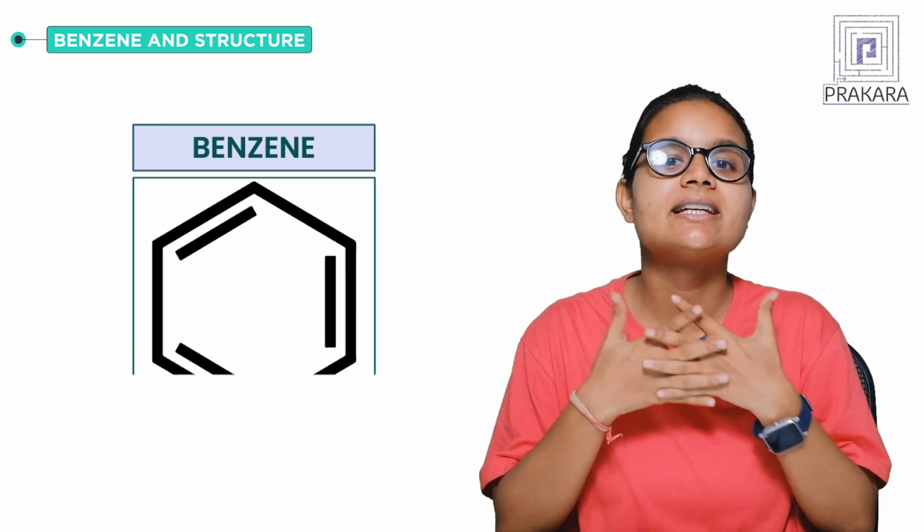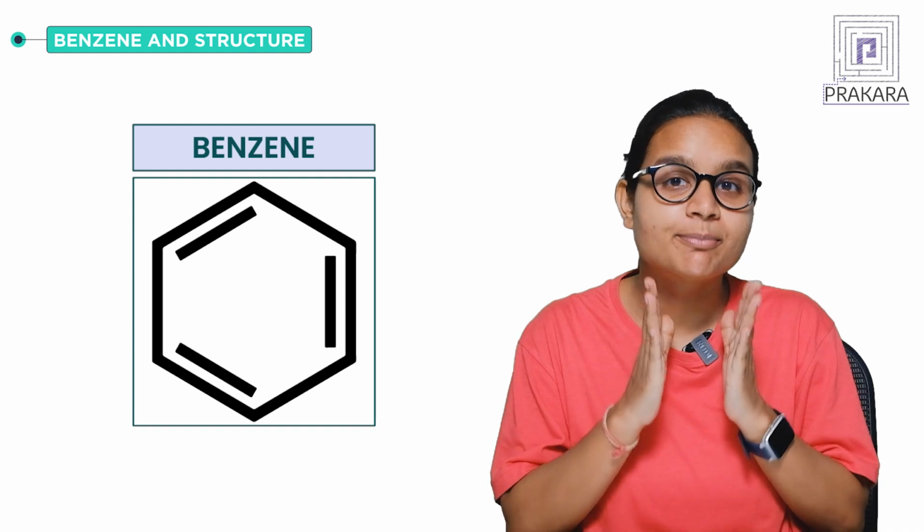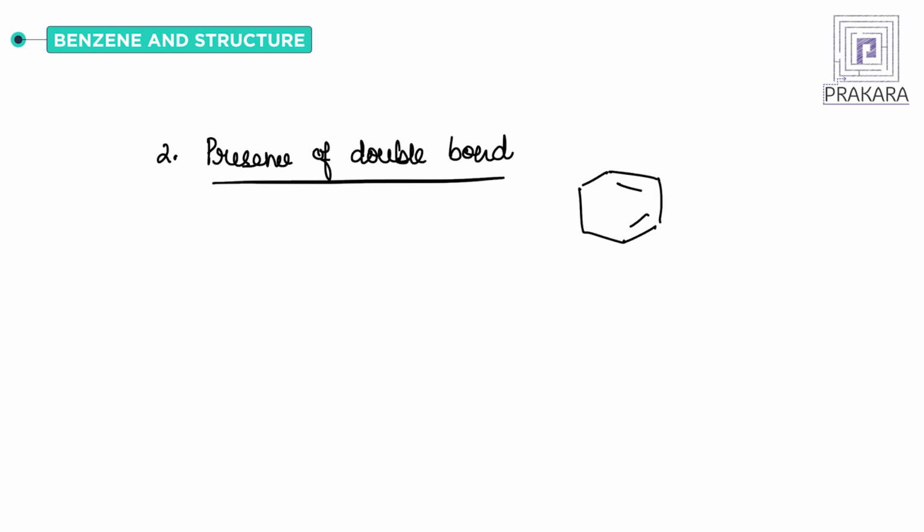Now the other thing that Kekulé proposed was that it has double bonds. Now let's see what the reactions are that prove that benzene has double bonds. Now we have to look at the presence of double bonds. What Kekulé proposed was that there are alternate double bonds. So if there are 6 carbons, then there will be alternate double bonds. If we are adding anything, then how many things will add to it? 6, right? To make a saturated compound, right? So whatever will add at these positions, already here we are having hydrogen.